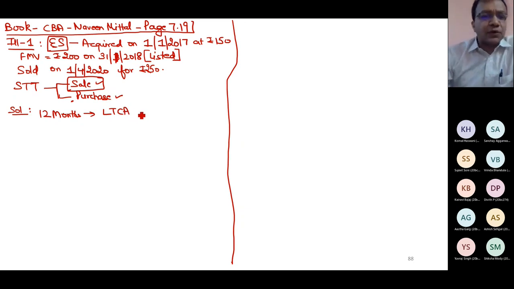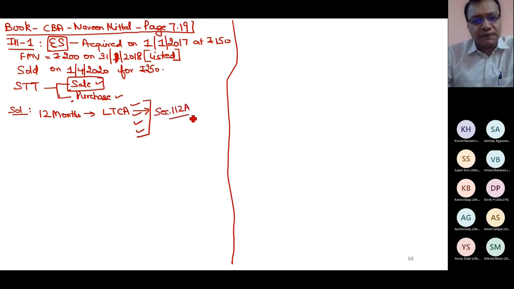But it does not mean that it is covered under 112A. I need to check the conditions. Is it a long-term capital asset? Yes. Is it a share? Yes. Is the transaction entered on or after 1st April 18? Yes, sale is happening after this date. Is STT paid at the time of sale and purchase? Yes. All the 4 conditions are satisfied, so by default I have to apply section 112A. I have no choice.